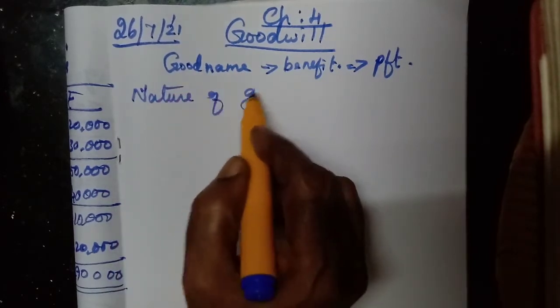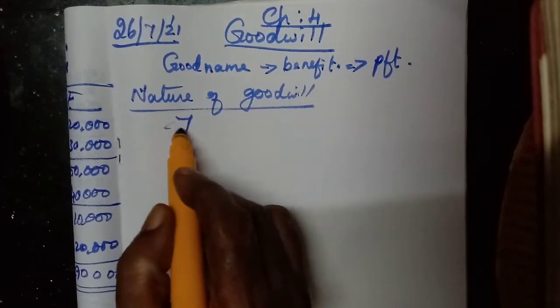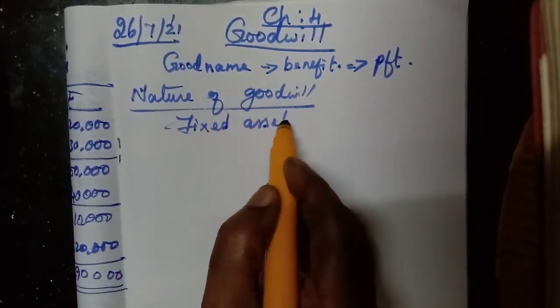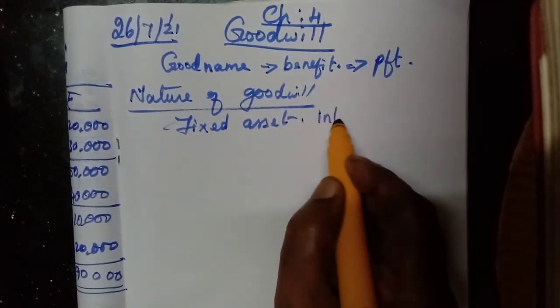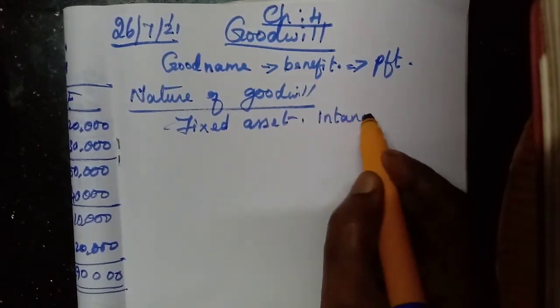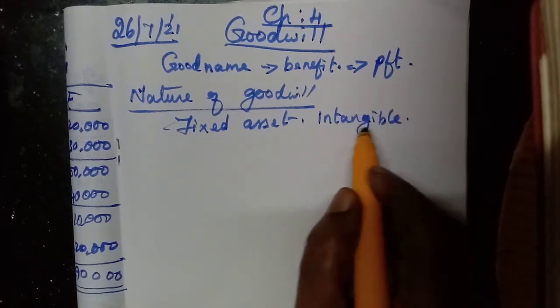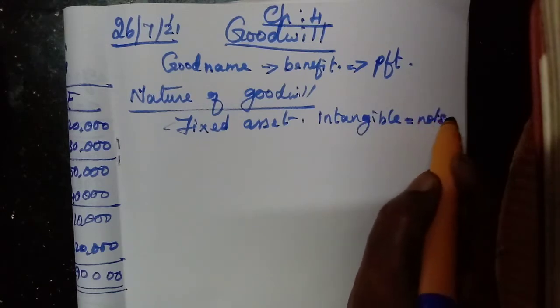What is goodwill? We have learned it is a fixed asset. Goodwill is a fixed asset, but it is an intangible fixed asset. Even in first year itself we have studied tangible assets and intangible assets. What is the meaning of intangible? We cannot see and touch.